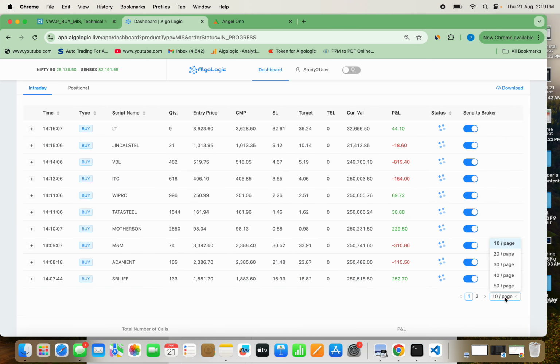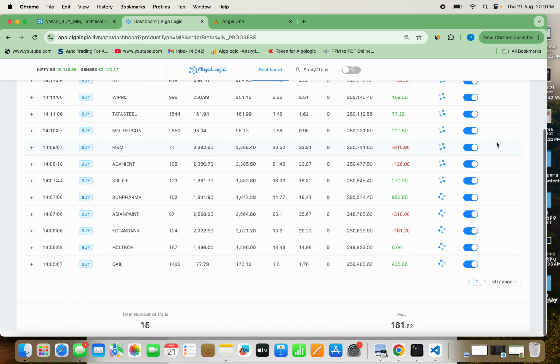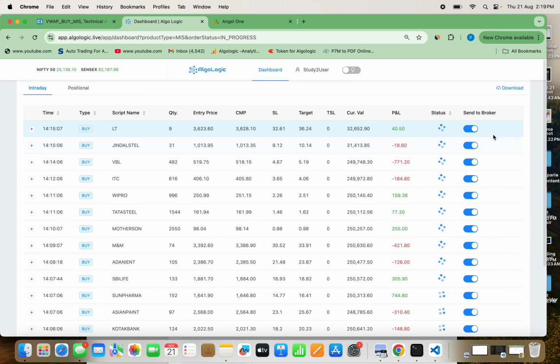Guys, are you seeing this button on your right side, send to broker? Now this is a magical button, I should say. Now let's wait for another call, because I have done this now. Before it was all automated, now I have just reduced certain automation in my dashboard. Any further call that comes, it will ask me whether I should pass it or not. So that will put the control in your hand.